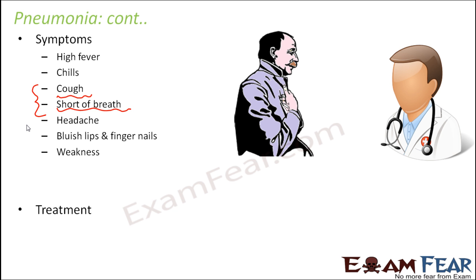Now how do we treat it? First of all, it has to be diagnosed using some tests like the urine test, mucus test, and the chest X-ray. The chest X-ray tells you whether the lungs are fine or not, whether some changes have taken place in the lungs. This can give you an idea about the type of organism which is causing it.